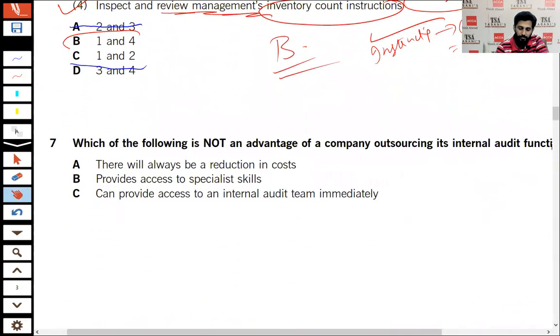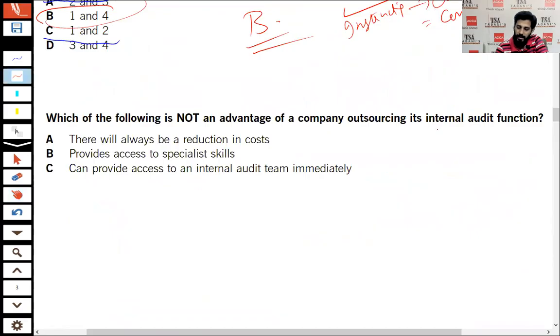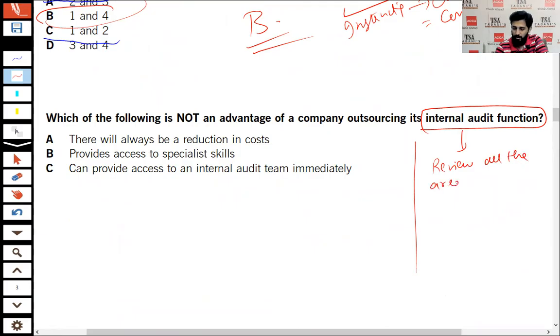Number 7, see that internal audit function. What is the internal audit function? Internal audit basically reviews all the areas of the company, like financial statements, like controls, and they are also involved in fraud investigation.